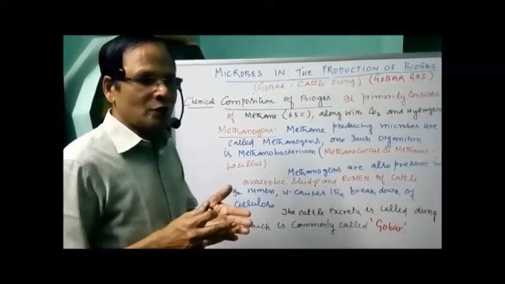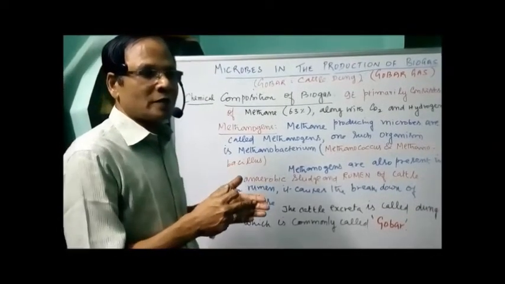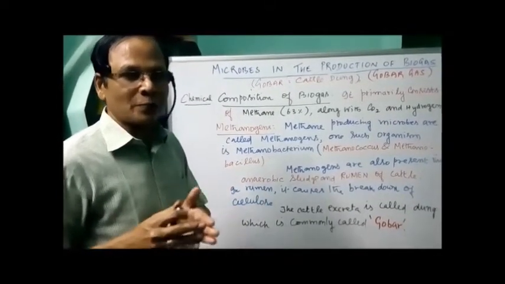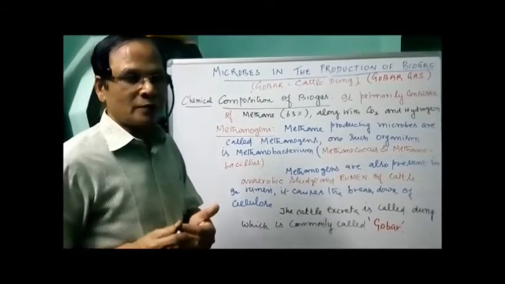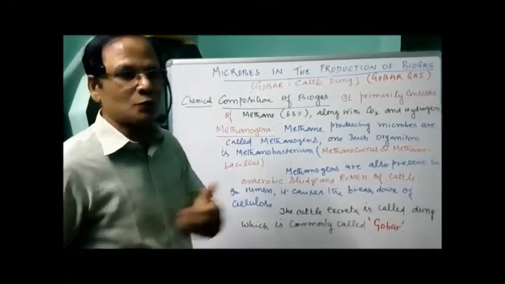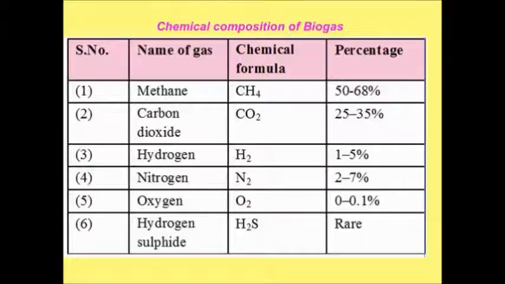And we have to go for the mechanism of production of biogas in a biogas plant. What mechanism is adapted to produce biogas? Let's see now.